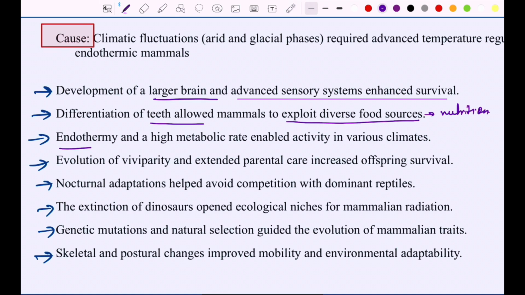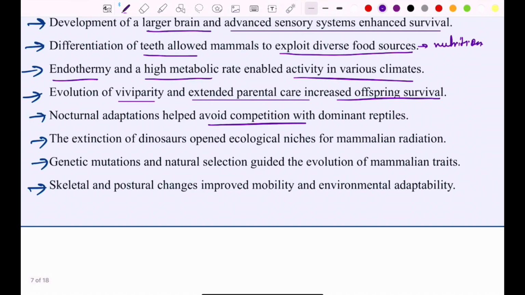They also exhibited endothermy and high metabolic rates to enhance activity in various climates. The evolution of viviparity and extended parental care increased offspring survival. Nocturnal adaptation helped to avoid competition with the dominant reptiles, and the extinction of the dinosaurs opened up ecological niches for mammalian radiation.